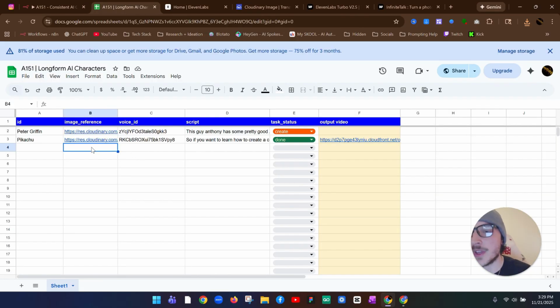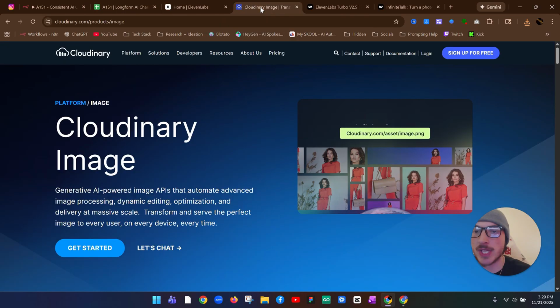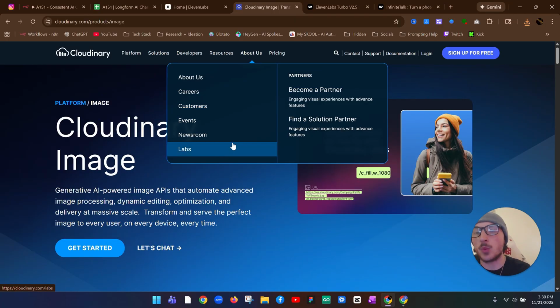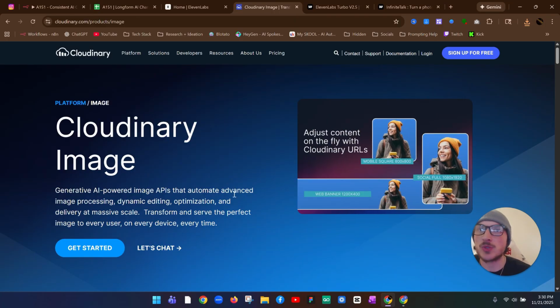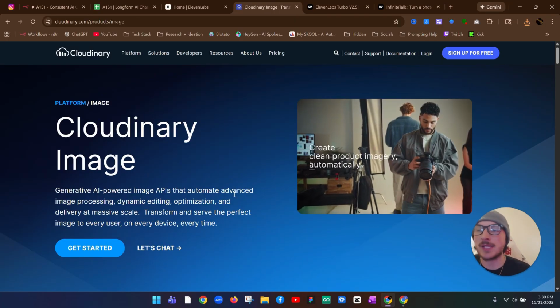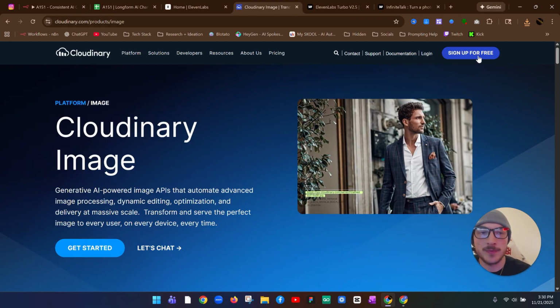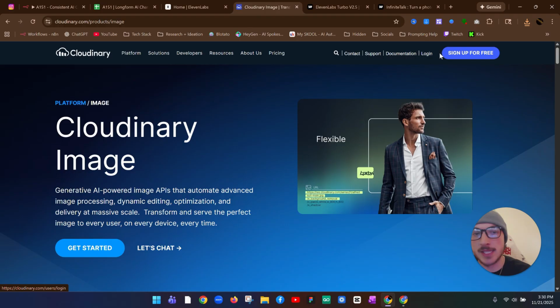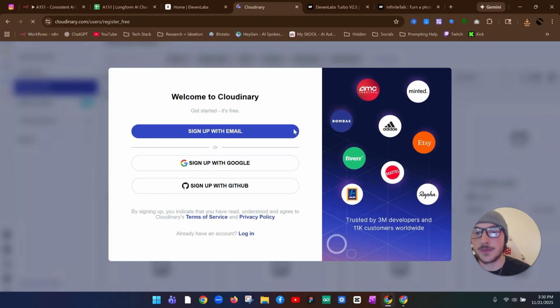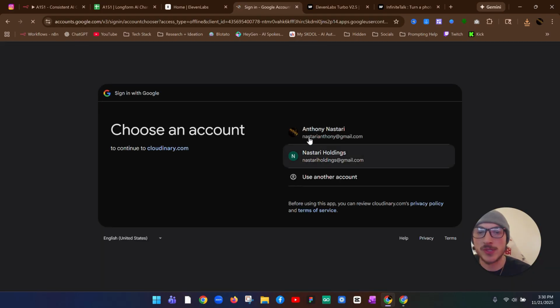And then you want to upload the image here, but the only issue is that we can't do that just yet because we have to go to this website called Cloudinary. And what this website does is it's basically going to allow us to upload our image, and it's going to give us a link that we can share and basically use as an API. So you're just going to want to click Get Started or Sign Up for free and create an account. I already have an account, so I'll just sign into mine.